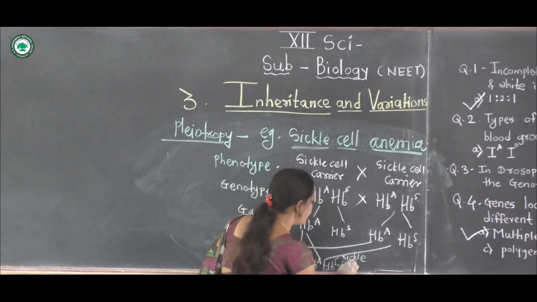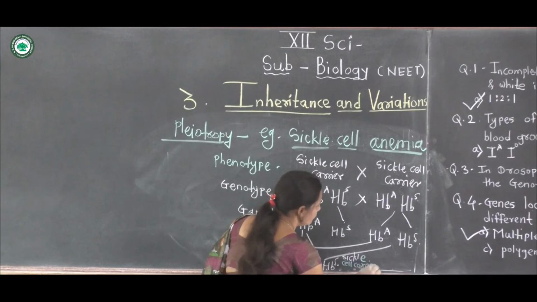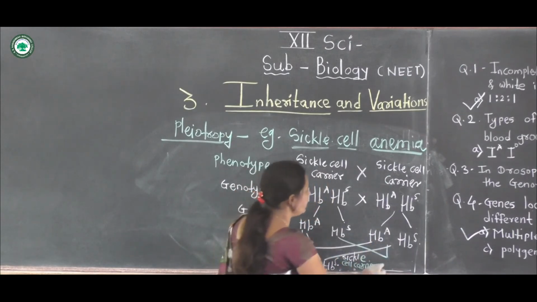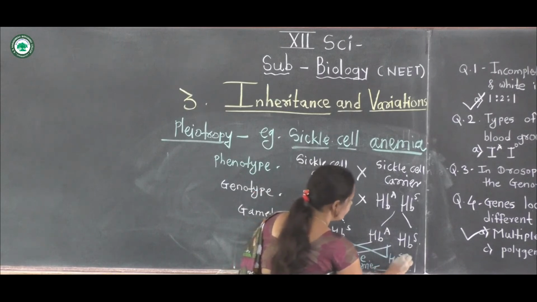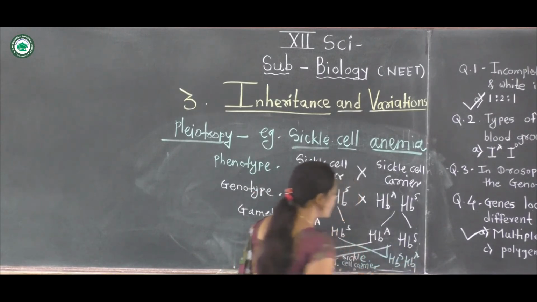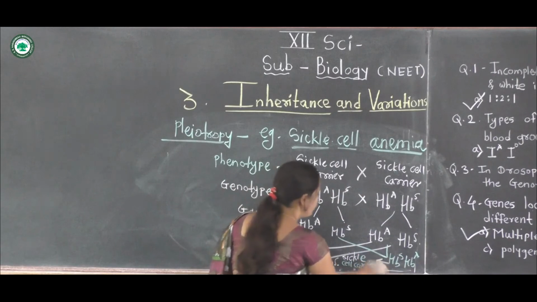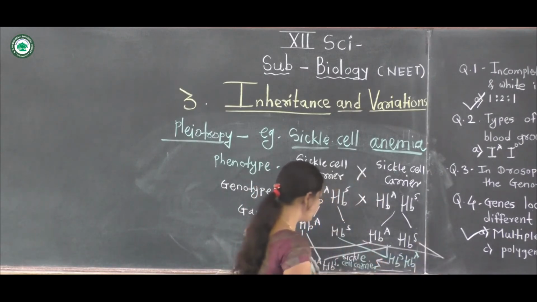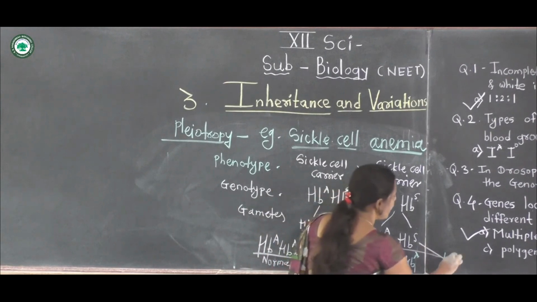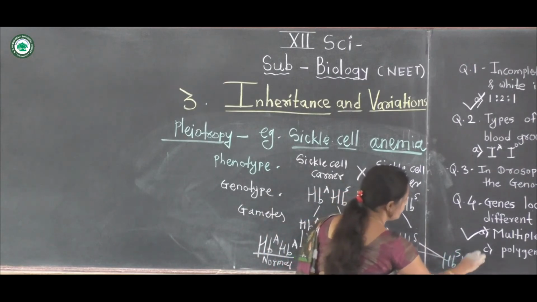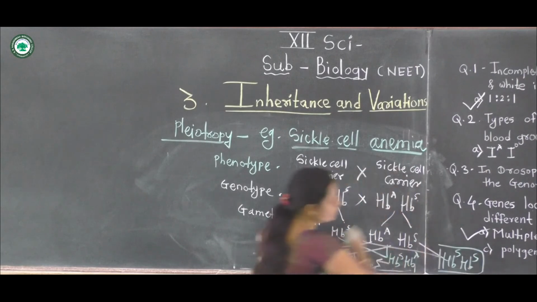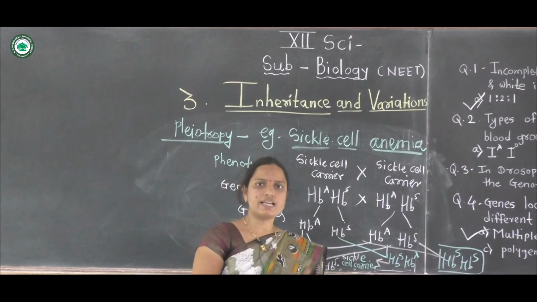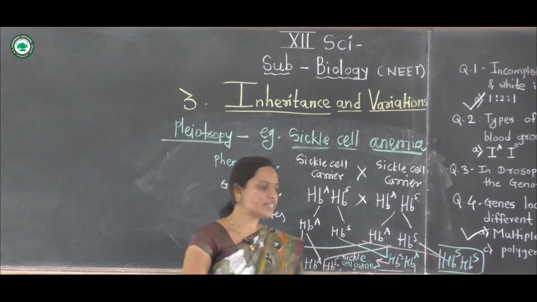HBS and HBA is also a sickle cell carrier. The last one obtained is HBS HBS, which is a sickle cell anemic. It causes the disease.